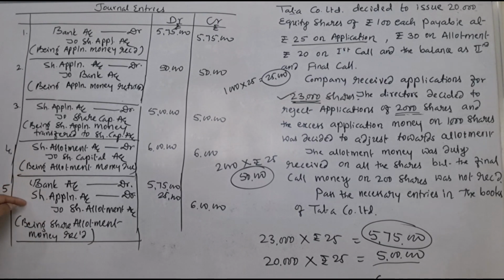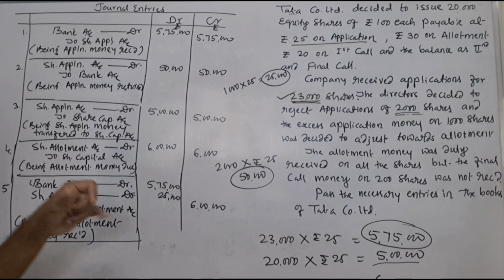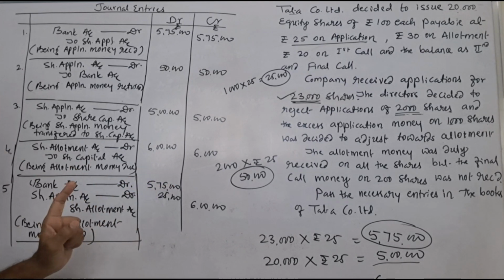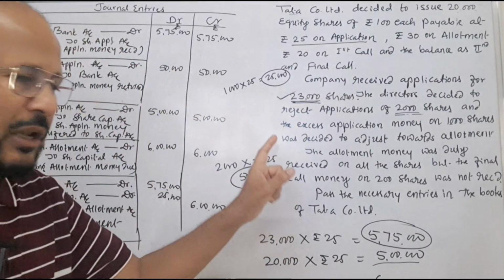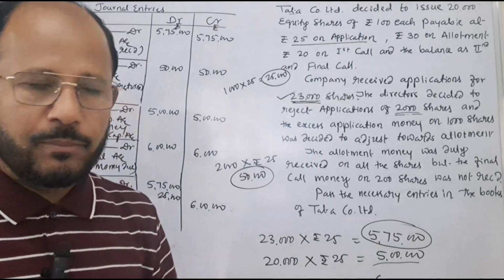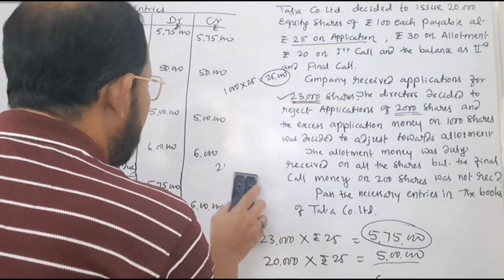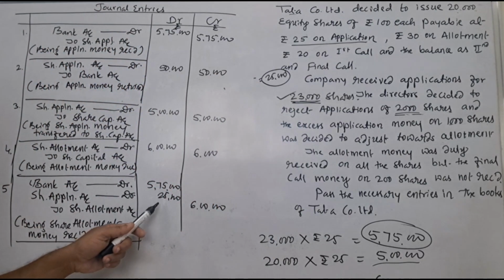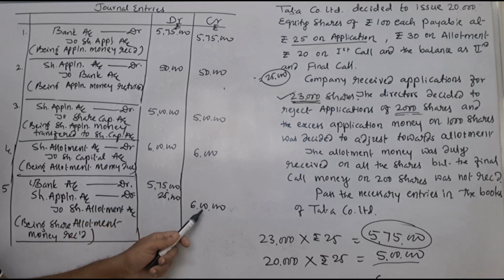You remember here, whatever excess application money is there with the company, that will be adjusted. Here only 5,75,000 will be collected from the shareholders as allotment money instead of rupees 6 lakh, and whatever rupees 25,000 is there with the company which was collected at the time of receiving the applications will be adjusted here. That is why 25,000 is adjusted to the share allotment amount. Now the total comes to rupees 6 lakh.